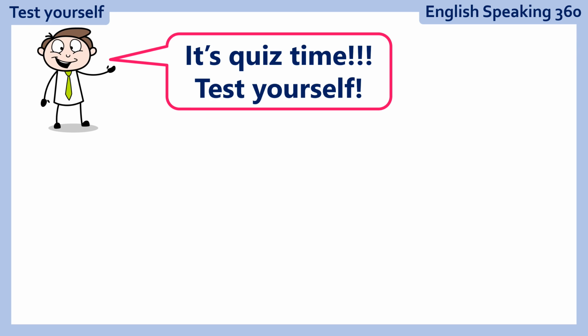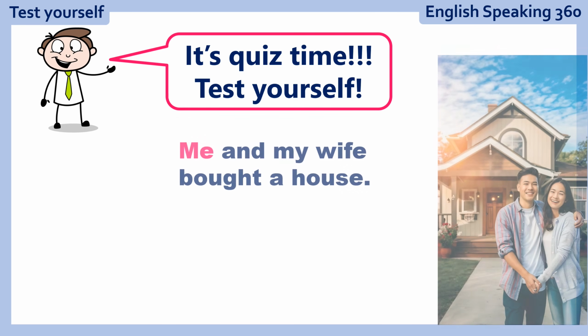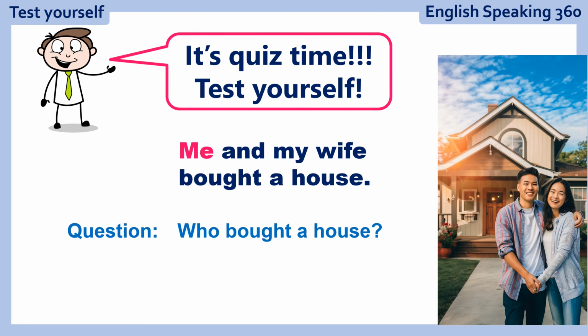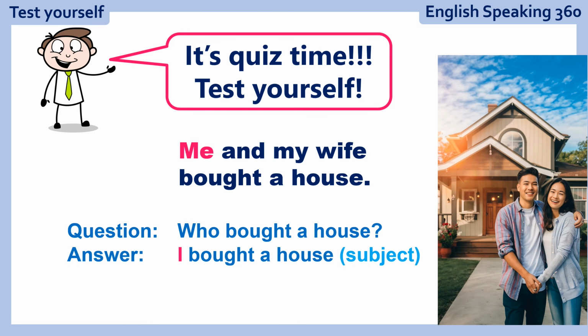It's quiz time. Test yourself. Me and my wife bought a house. What do you say? Right or wrong? Here's the question you should ask. Who bought a house? Okay, and the answer is, I bought a house. I is the subject pronoun, and in this case we have me, so it is the wrong answer.